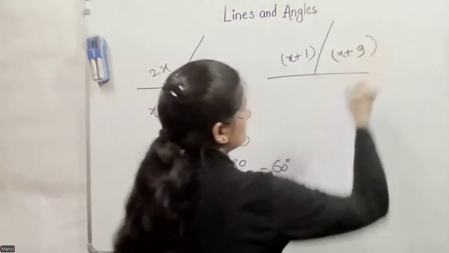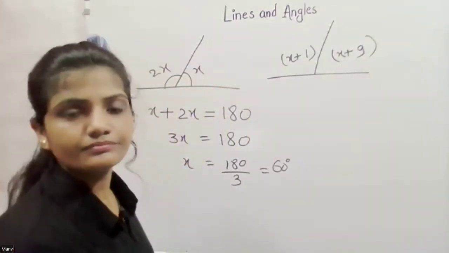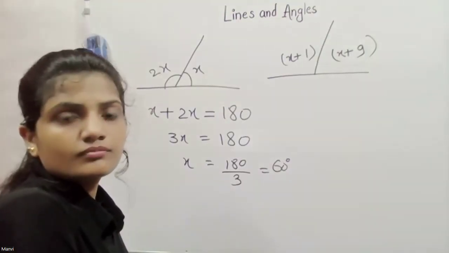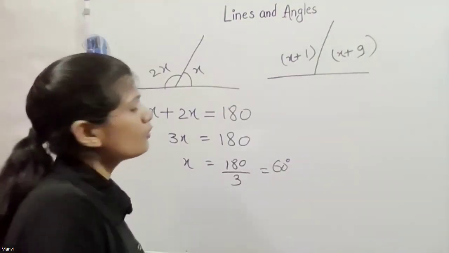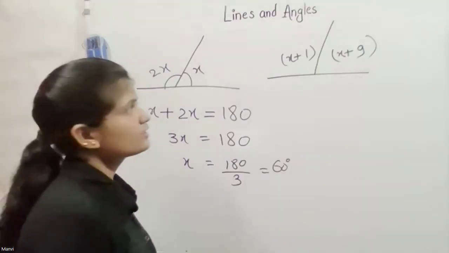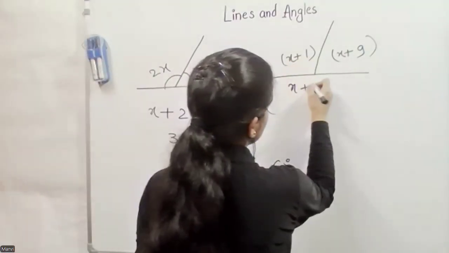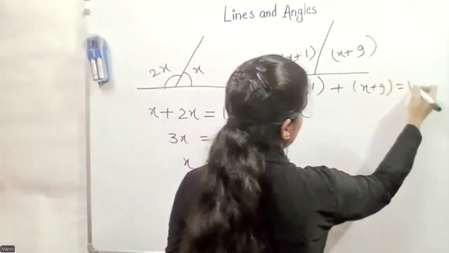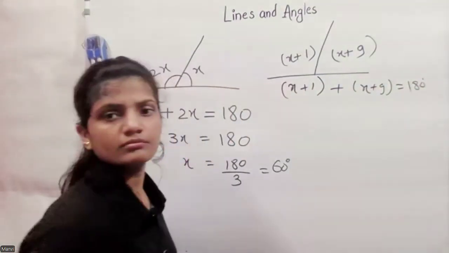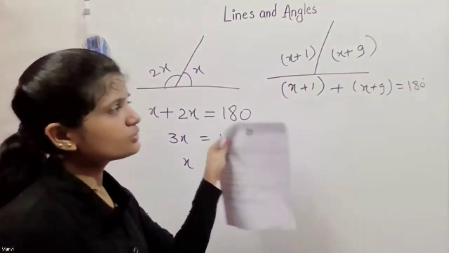Then what is the value of x? Can you show me how to solve this? Oh, you want me to show this? Yeah. If we add this x plus 1 and x plus 9, then this equals 180. Now you just need to solve this.